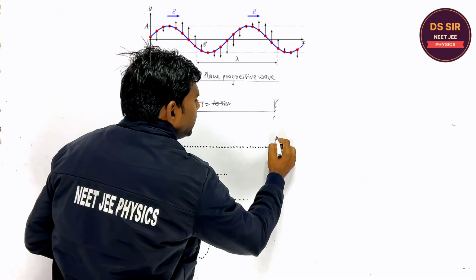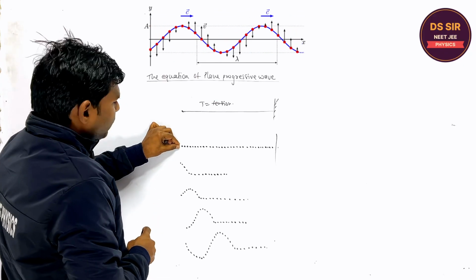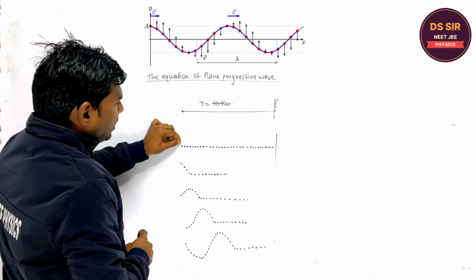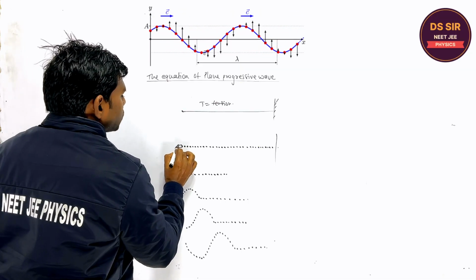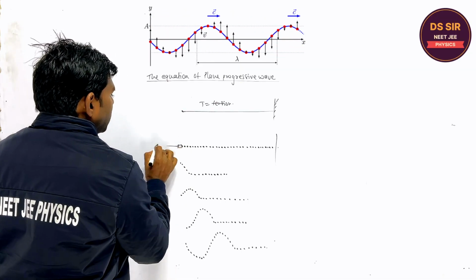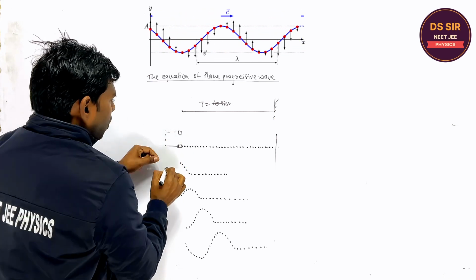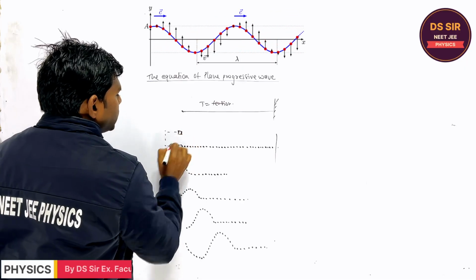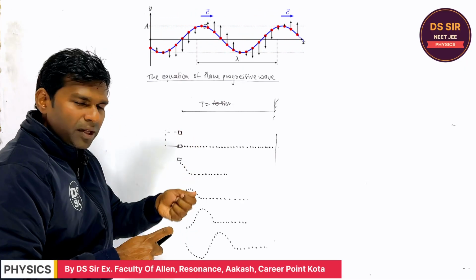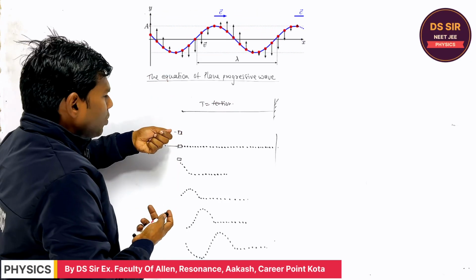So initially all the particles are at rest. When you hold this particle and move it up and down by some oscillator, suppose this is the oscillator, this is the oscillator which can move. An oscillator is a machine which can oscillate, or your hand may be in place of the oscillator. If you move your hand up and down, it may be called the oscillator.